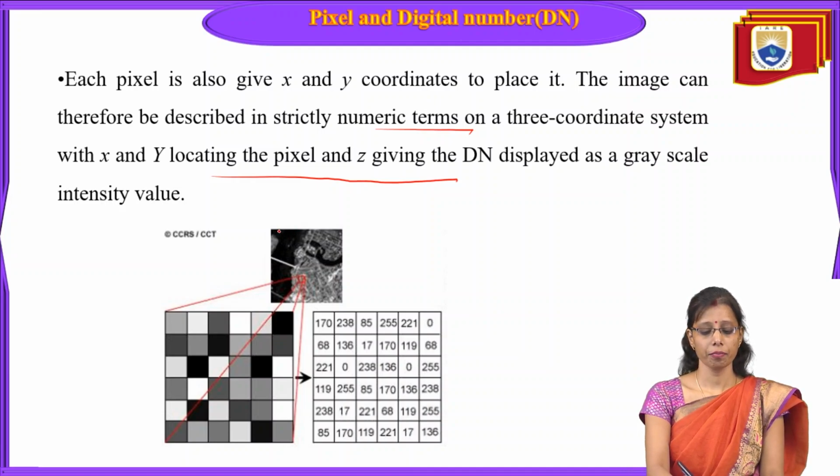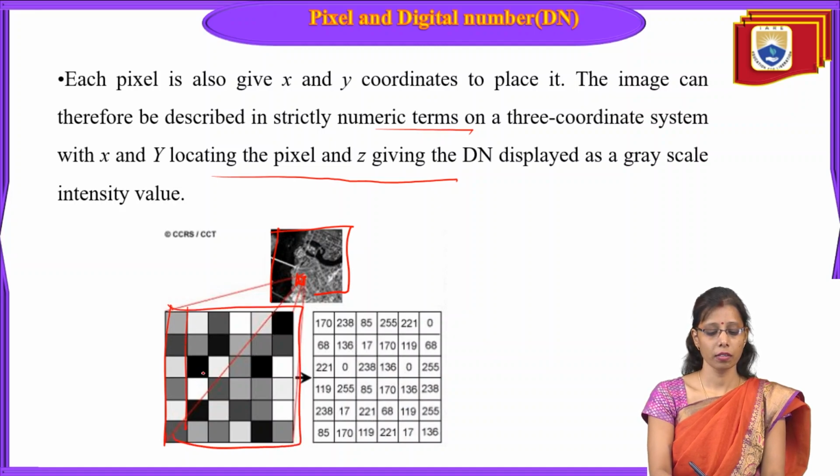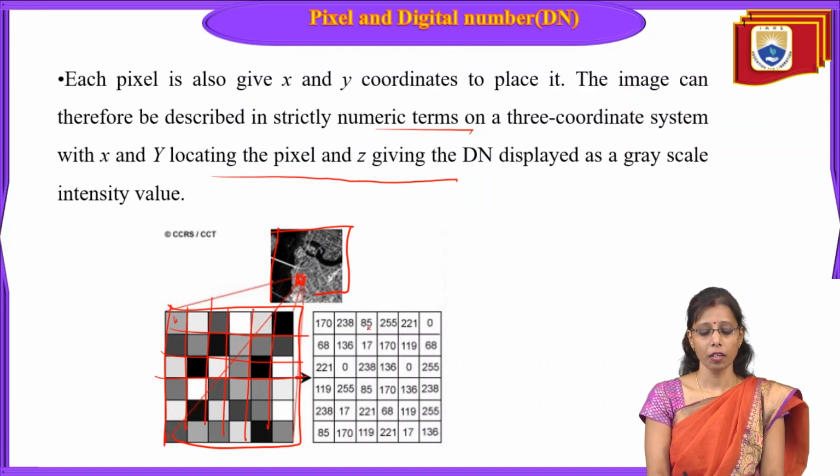Now here, suppose this is the ground and this is the area captured. In this area we will find all these pixels. Okay, these are all pixels here. Each pixel has some number. Suppose pixel number 1 has 170, pixel number 2 has 238, pixel number 3 has 85, then 255, 221, 0. So like this we have different values.